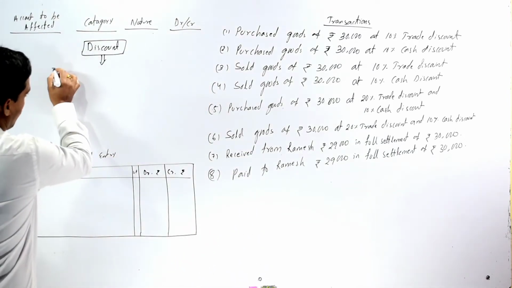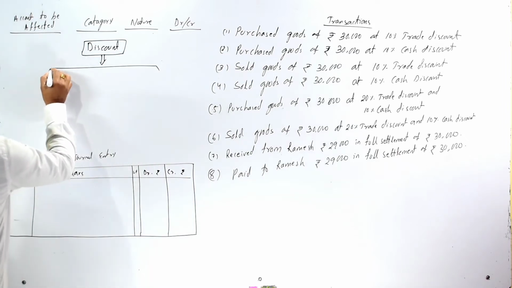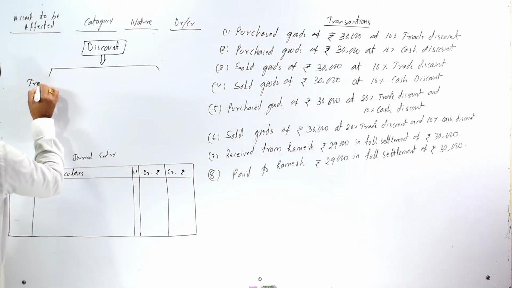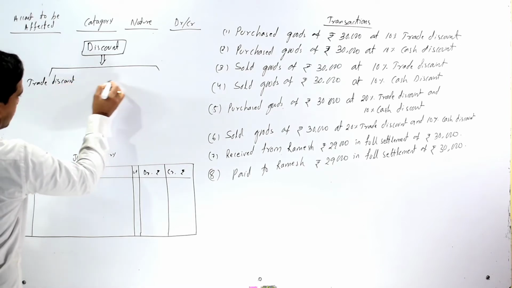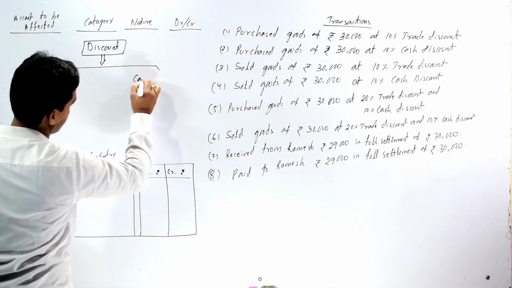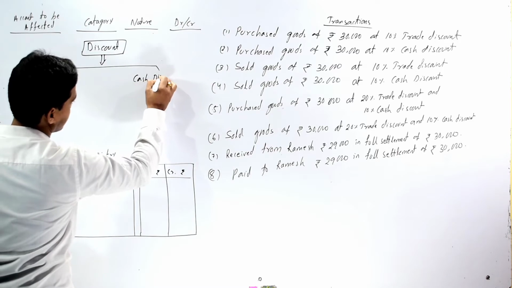It is broadly divided into two types: one is trade discount and another one is cash discount.